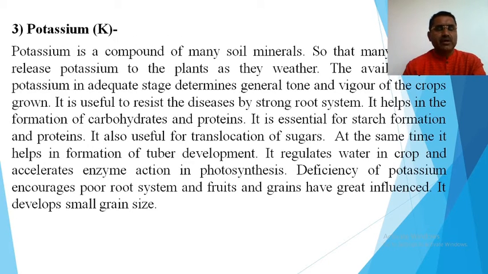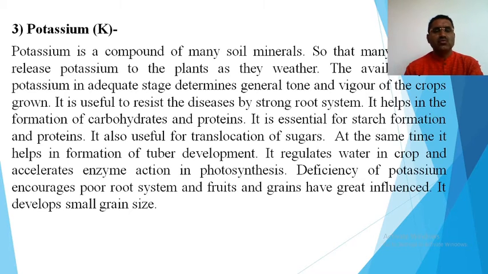Next primary nutrient is potassium, in short called K. Potassium is a compound of many soil minerals, so many soils release potassium to the plants as they weather. Means this is the compound which gets weathered, or as the soil weathers it gets released in the soil. The availability of potassium in adequate stage determines general tone and vigor of the crops grown.